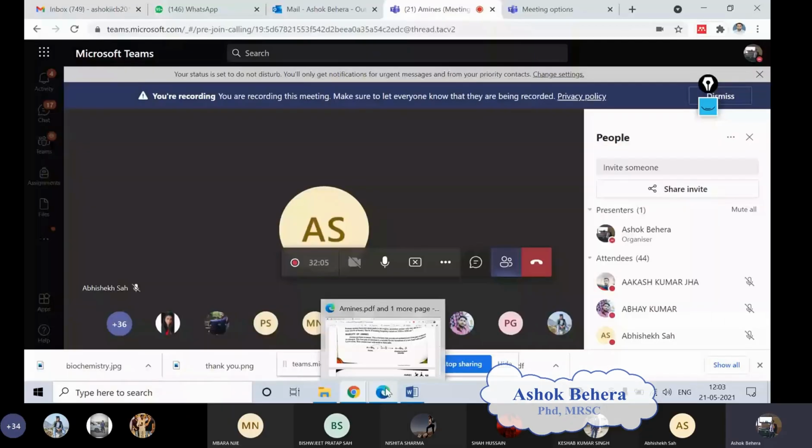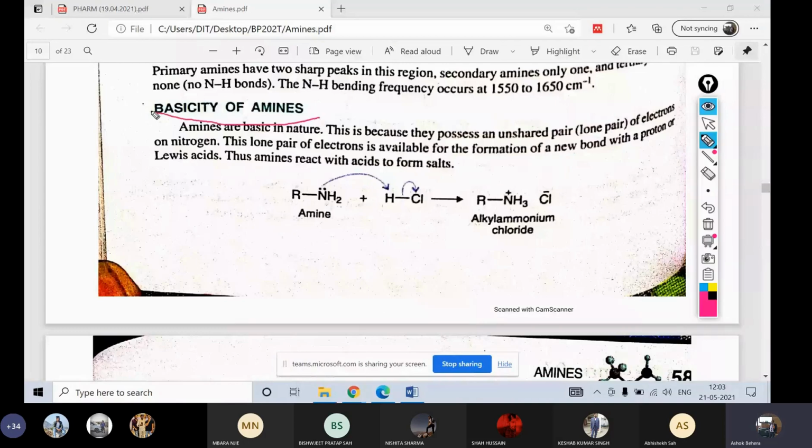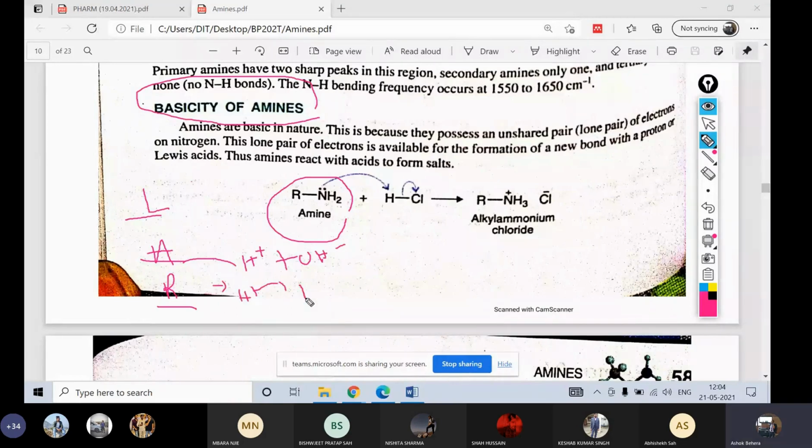Carboxylic acid. Now we will discuss the basicity of amine, whether the amine is basic or not. How to know? There were three theories: Lewis, Arrhenius, and Bronsted. Arrhenius said that H plus donors and OH minus donors, and Bronsted said that H plus donor is an acid and H plus acceptor is known as a base.